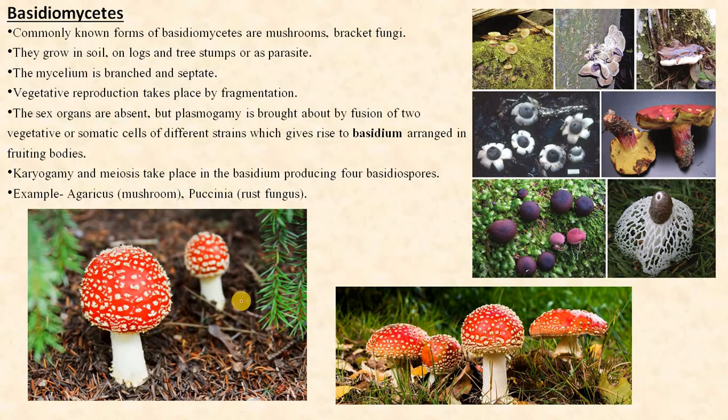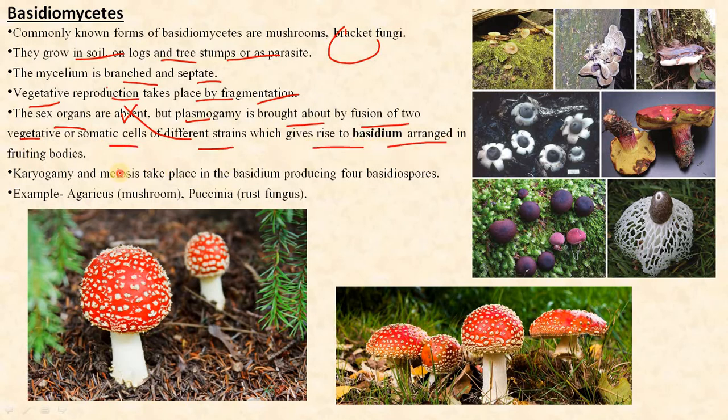The class Basidiomycetes. Commonly known as mushrooms and bracket fungi. Okay. They grow in soil, on logs or tree stumps, or as parasites. The mycelium is branched and septate, and vegetative reproduction takes place by fragmentation. The sex organs are absent, but plasmogamy is brought about by fusion of two vegetative somatic cells of different strains, which gives rise to basidia arranged in the fruiting bodies.